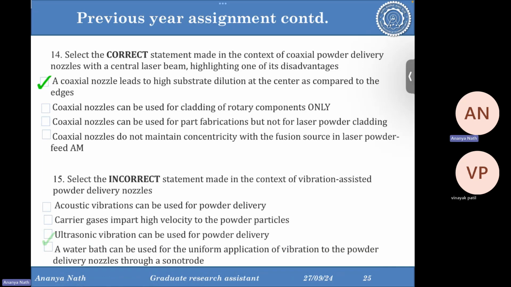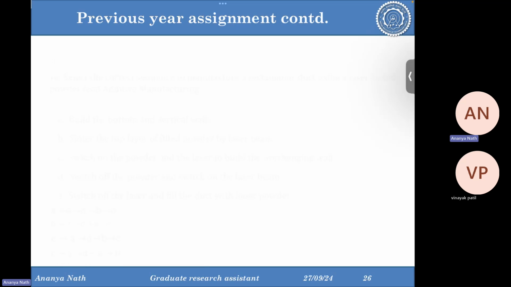Select the incorrect statement. Acoustic vibration can be used for powder delivery. It is correct. Then, carrier gases impart high velocity to the powder particles. This is wrong. Carrier gases are just used to carry the powder in that flow pipe, because powders cannot come along on their own. They have to have an external source of energy with them. Ultrasonic vibration can be used for powder delivery. Yes, in case of the non-pneumatic one. Water bath. Yes, with sonotrode.